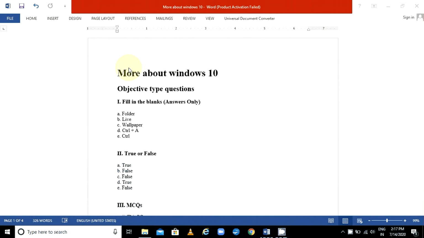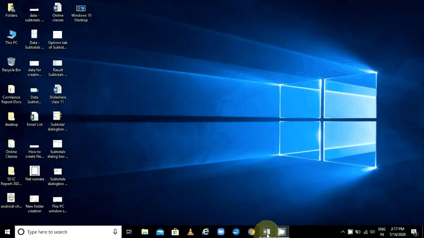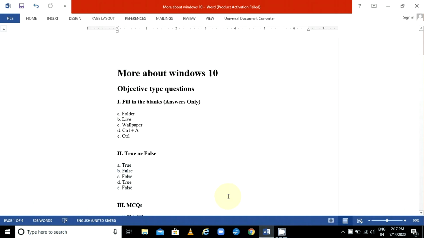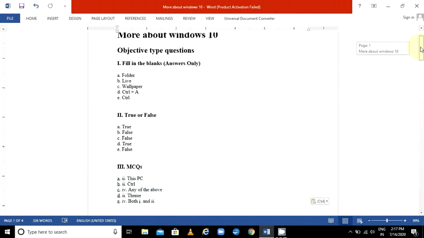Students, today we are going to discuss the question answers of chapter 2, that is more about Windows. So let me start. First, if you are doing your exercise, then you will get the fill in the blanks, true false and MCQs. So these answers I am writing here. You just write these answers from your textbook only.